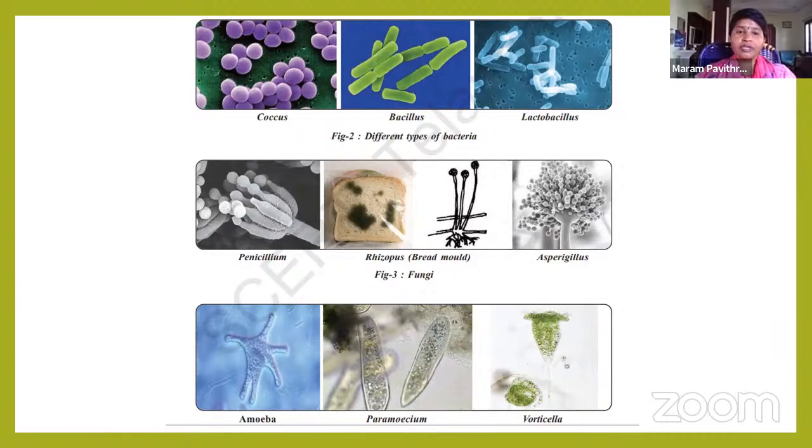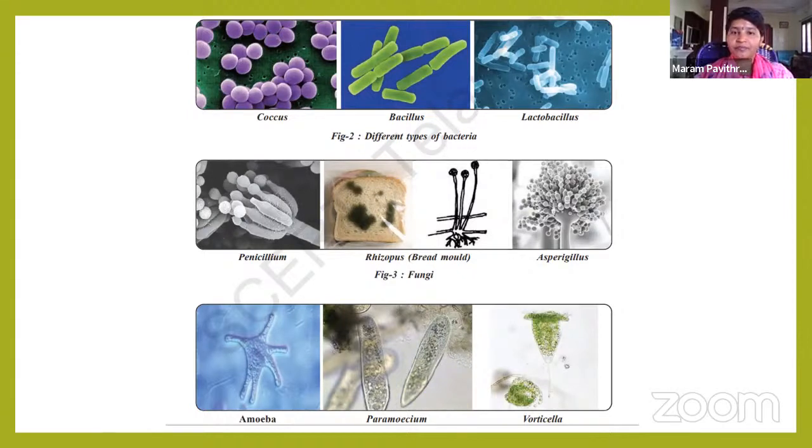In the second row, you can see penicillium. I think you all know the penicillin injection. When we get any wounds or cuts, we take the penicillin injection. It is an antibiotic. And the second one is rhizopus, bread mold. Commonly we call it buju. Fungi are also called bujulu.